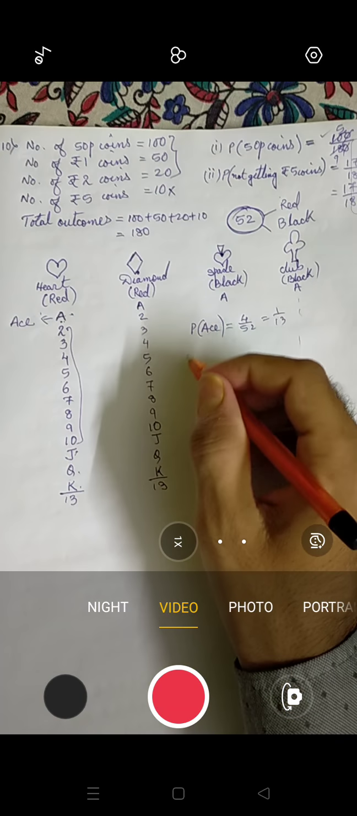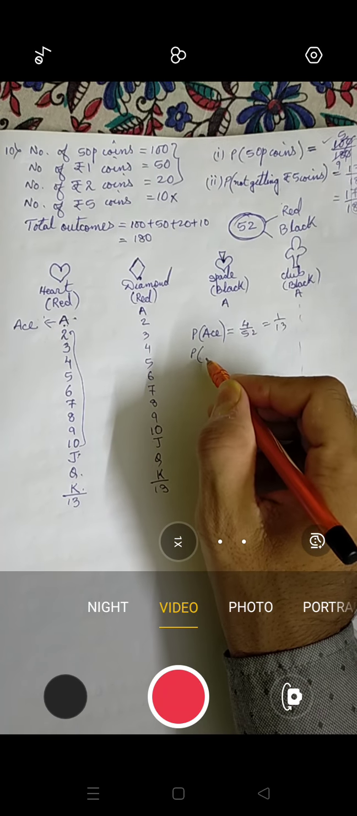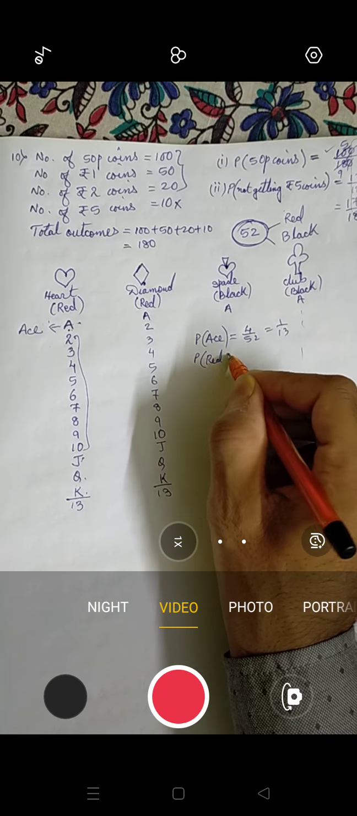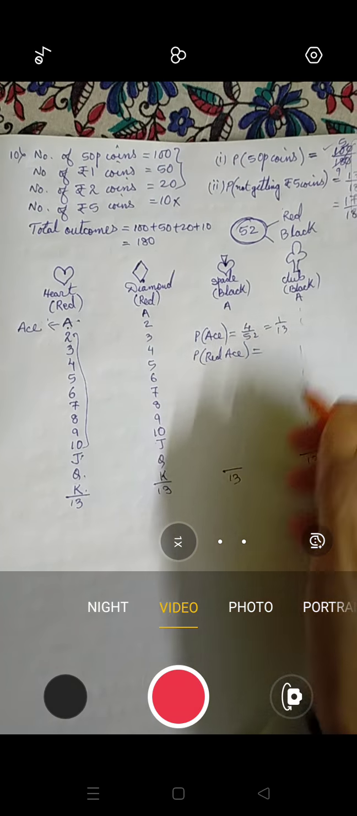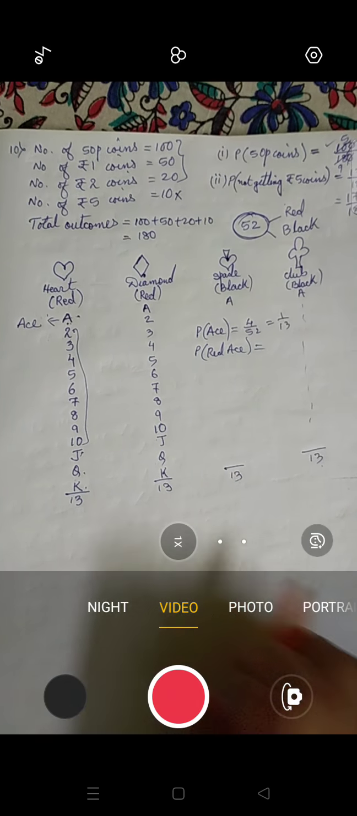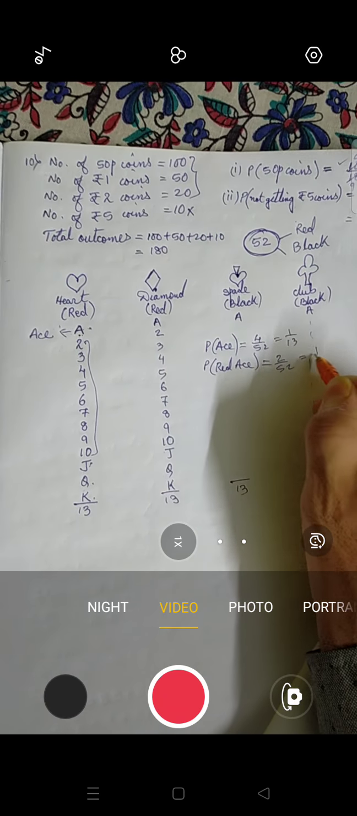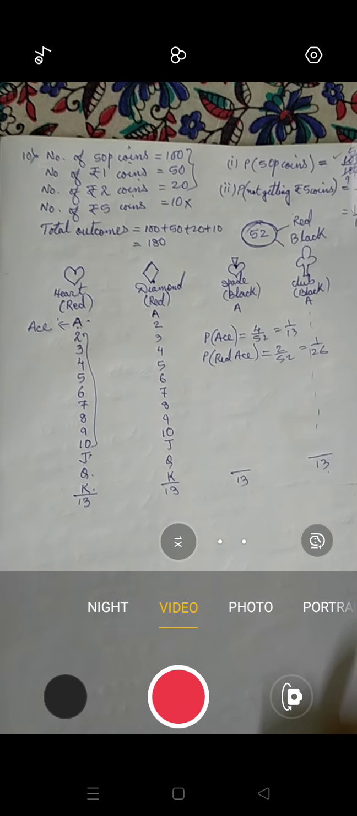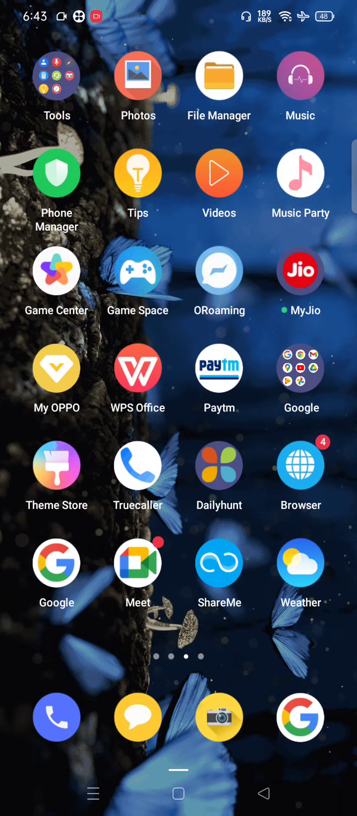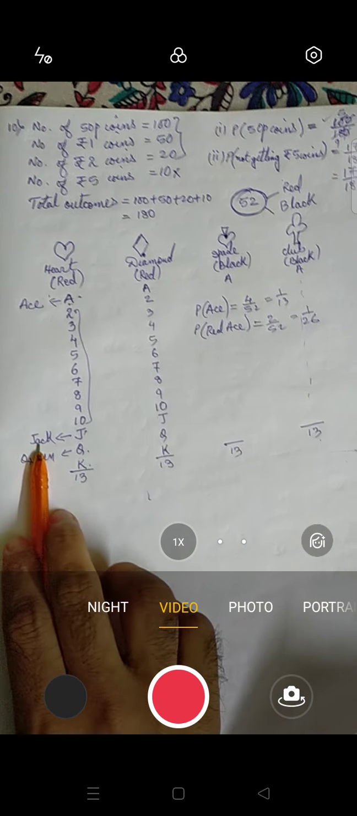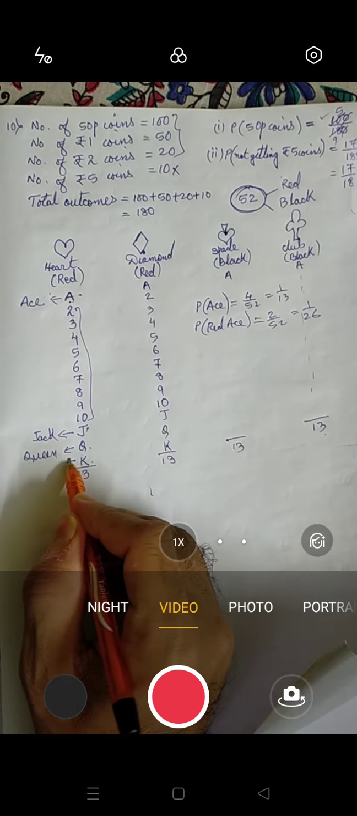Now if they ask you what is the probability of getting a red ace, so how many red aces are there? 1 and 2. So there will be 2 by 52 and that will be 1 by 26. Okay, so this is called ace. This is called jack. This is called queen. J is called jack, Q is called queen, and K is called king.